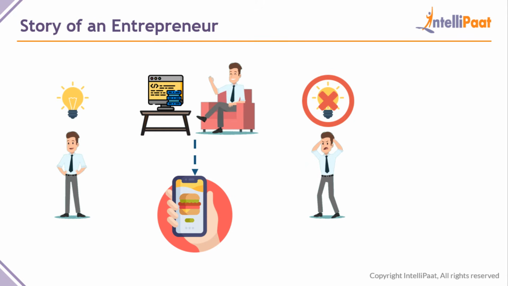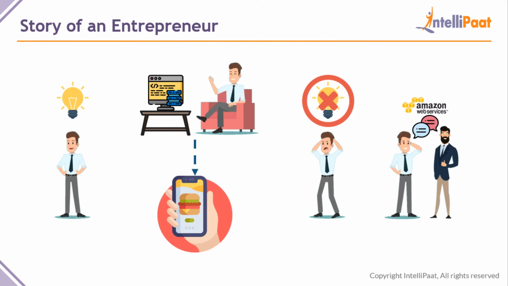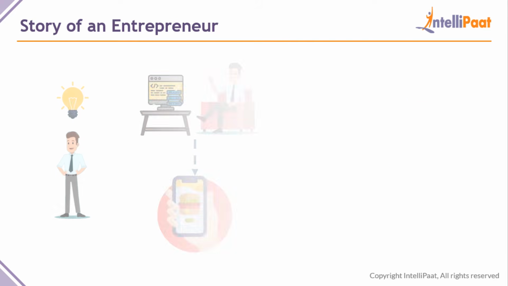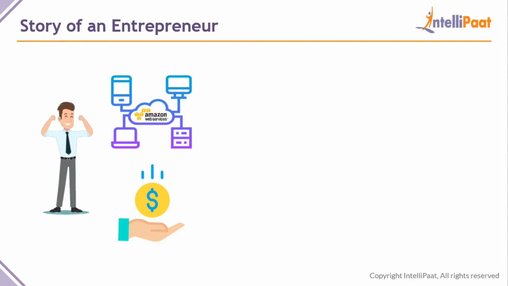So then a friend of his told him, or he saw a YouTube video or whatever, and he got to know about AWS. He got to know about a cloud service. He learned a little about AWS and he learned how to serve his application on an AWS server. He successfully did that and he saved a lot of money. So how did he save money here?